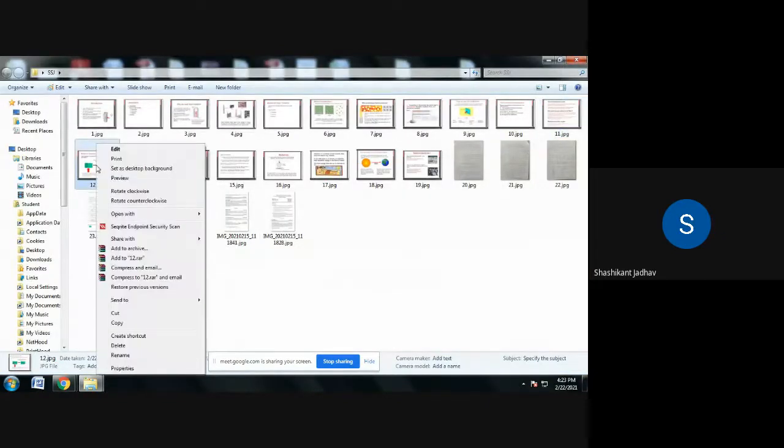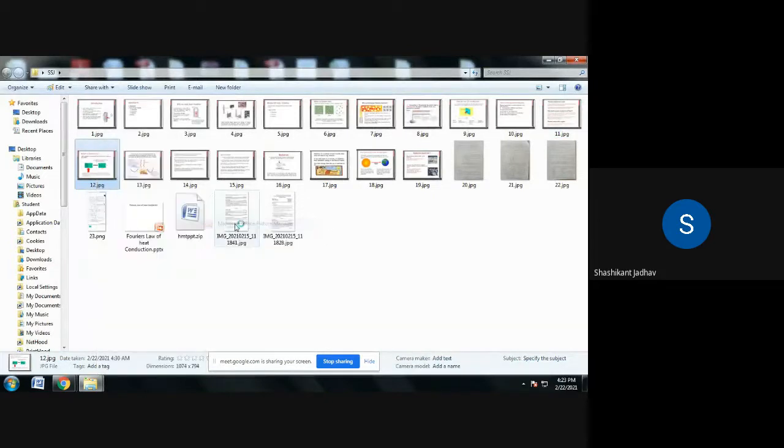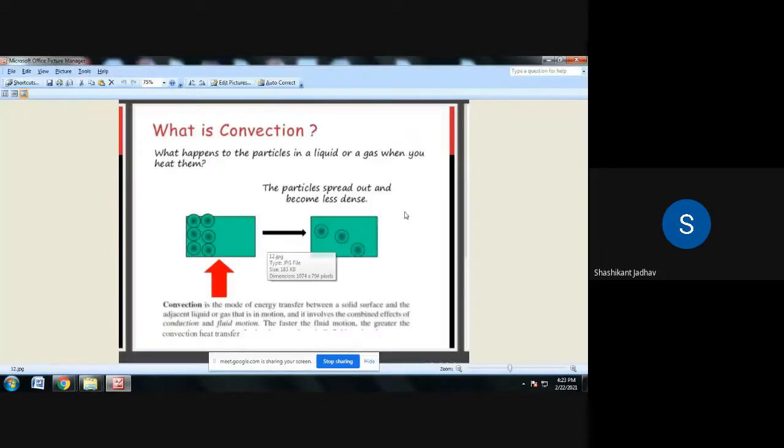Then write down the next point, the next mode of heat transfer, that is convection. The second mode of heat transfer is convection. So what about conduction? Heat transfer is due to physical contact. Then what about convection?